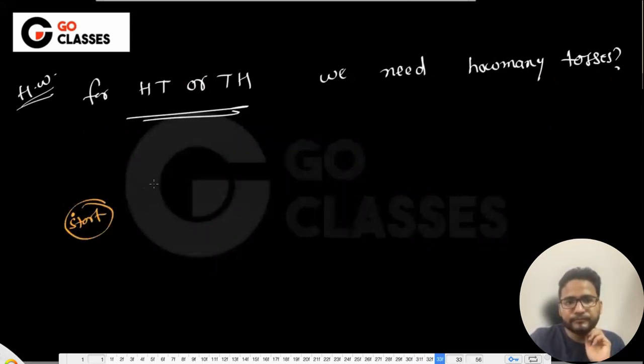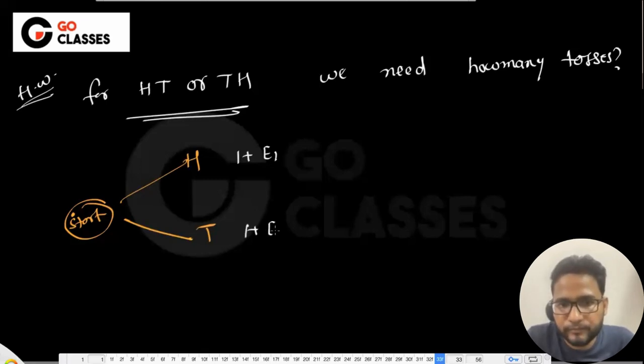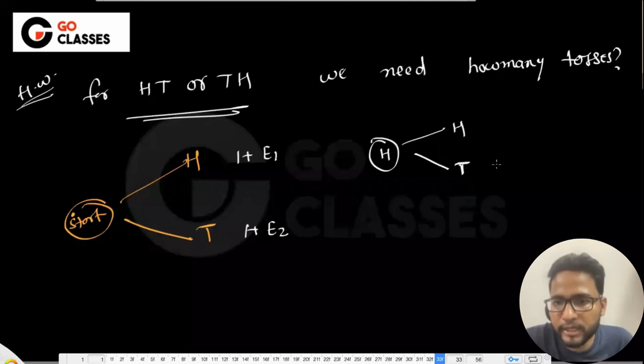Suppose you start, either you get head or you get tail. Then you want head tail, or tail head, right? Let me call it 1 plus E1. Let me call it 1 plus E2. Okay, you have head in the hand, and you can get head, you can get tail. So here it is 1, but here you just have head in the hand and you are looking for head tail, or tail head. So what you should be writing here, this is E1.